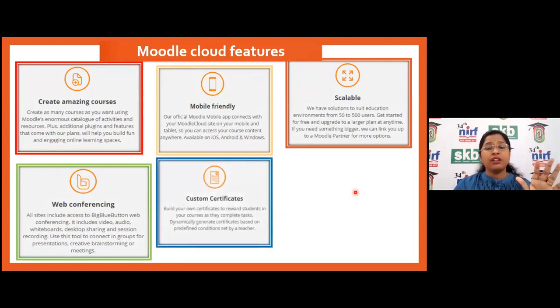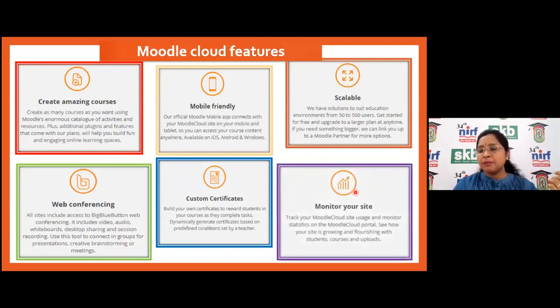Then customized certificates. This is very important as far as certificate courses are concerned. After completion of all the activities, the quizzes and assignments, the participants will get the certificate, and this is a customized one. Generally, as I used to do different IPR courses through the World Intellectual Property Organization, Geneva, they also have this custom certificate. After completion of your course, they generate it and you get that certificate.